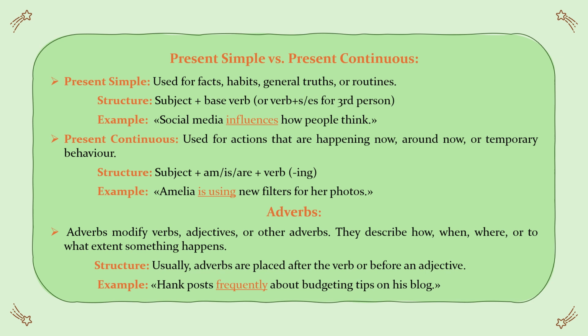Present continuous, used for actions that are happening now, around now, or temporary behavior. Structure: subject plus am, is, or are plus verb plus ing. Example: Amelia is using new filters for her photos.